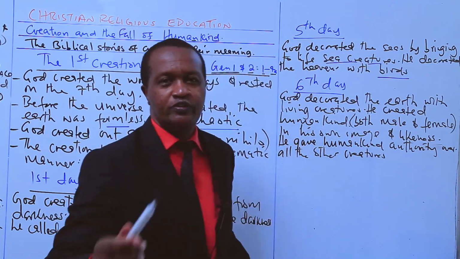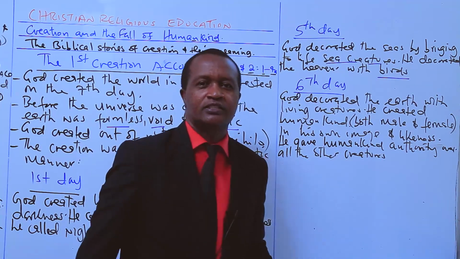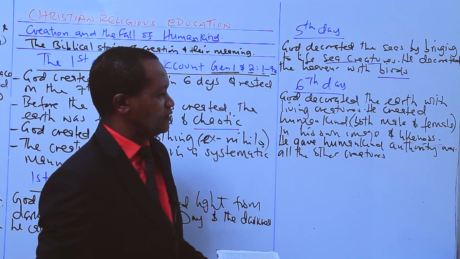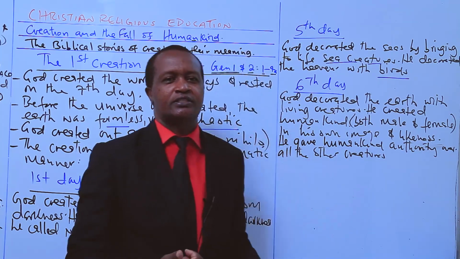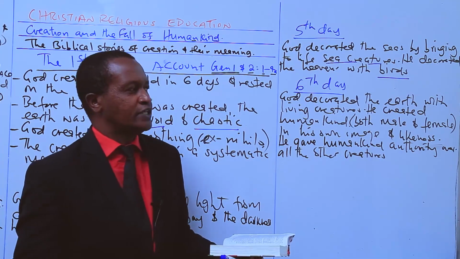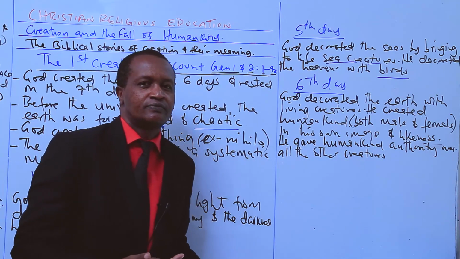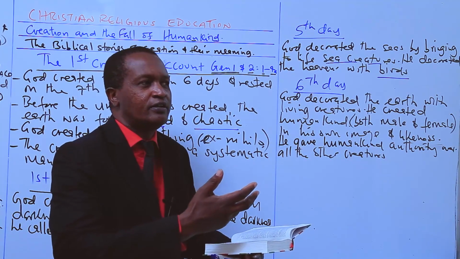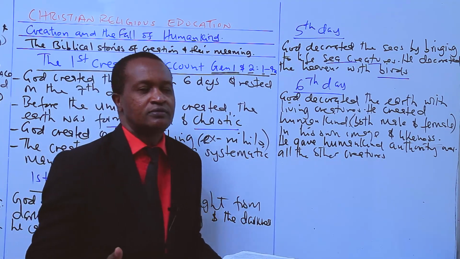That's why you should not fear creeping things. I know people who fear creeping things. They fear lizards. Some of them fear mosquitoes. Yet God gave us authority over all things, including the creeping things. He told us to have authority over them. Okay? He created us in his own image and likeness. He gave human beings authority over all the other creatures that he created.